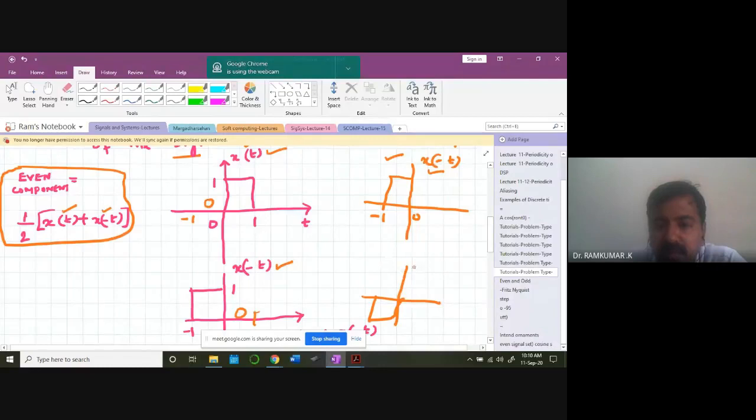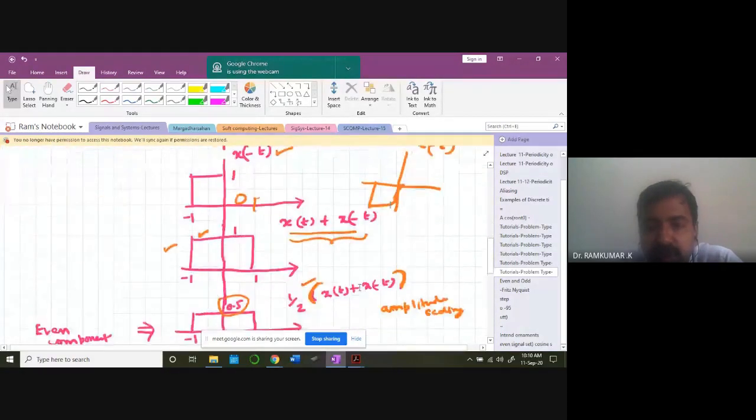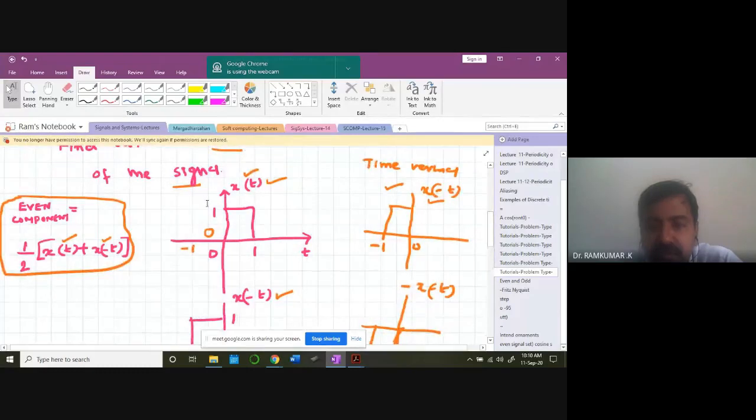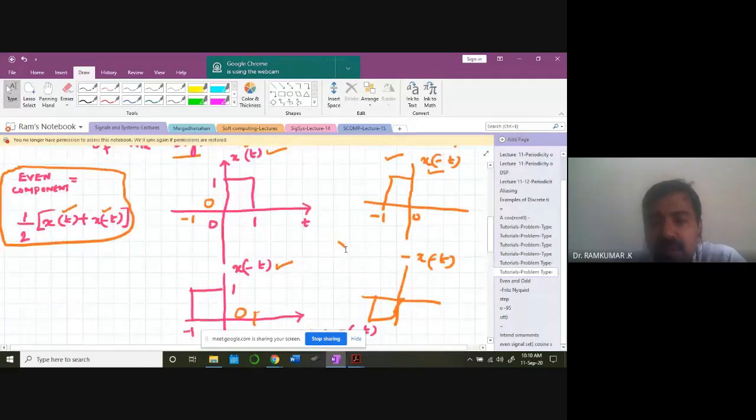This is x of minus t. Minus x of minus t will look like this. Same signal, reversed, down about the origin. Okay, so then that is my signal, minus of x of t. So this is x of t. This is minus x of t. If you add these two signals, subtract these two signals. Okay, sorry, addition only. Yeah, addition. But here it is minus.